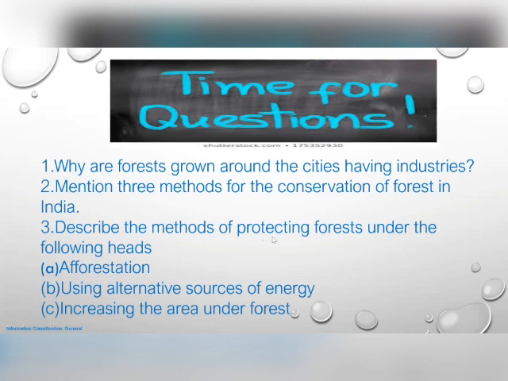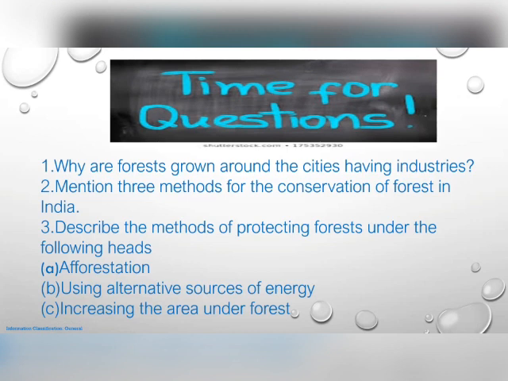And describe the methods of protecting forests under the following heads. Here the question is very specific. This type of question you can expect for 1 or 2 marks. Just mention the word, the question word. Mention means no need of explaining about that, just mention it. But here, describe, the question word here, gives more stress to describing. So describe the methods of protecting forests under the following heads. Afforestation, that was the first point we discussed.